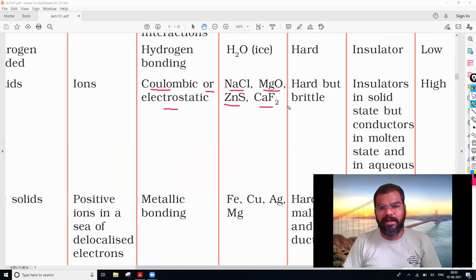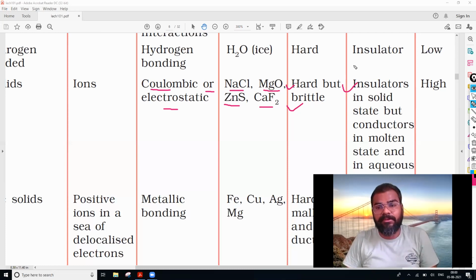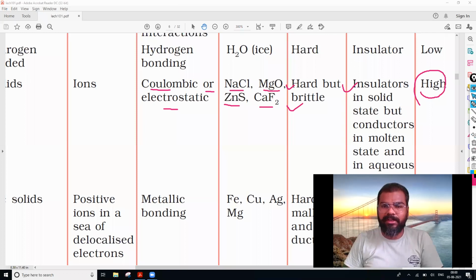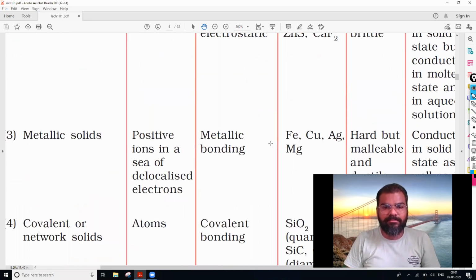Then they are hard and brittle. When they are available in the solid state, they are the insulators, means they do not conduct the electricity. But when you dissolve them in water, okay, then they can pass the electricity. Okay, means in the aqueous state, they can conduct the electricity. Then they have a high melting point. So once again, 4 to 5 points you can prepare by using this particular table for the ionic. Then the next one, that is metallic solids.